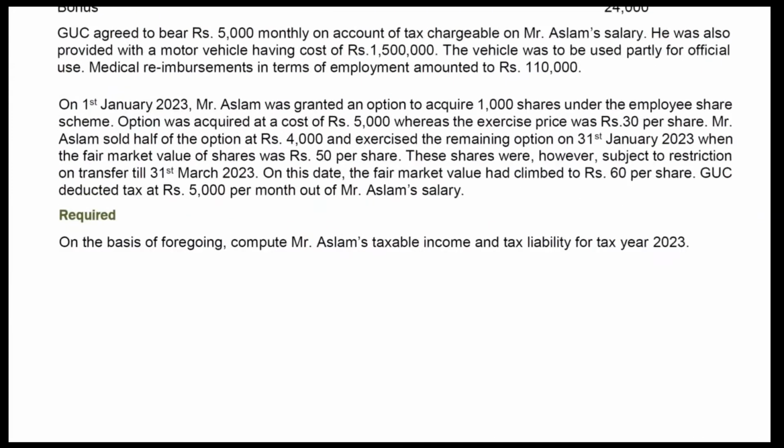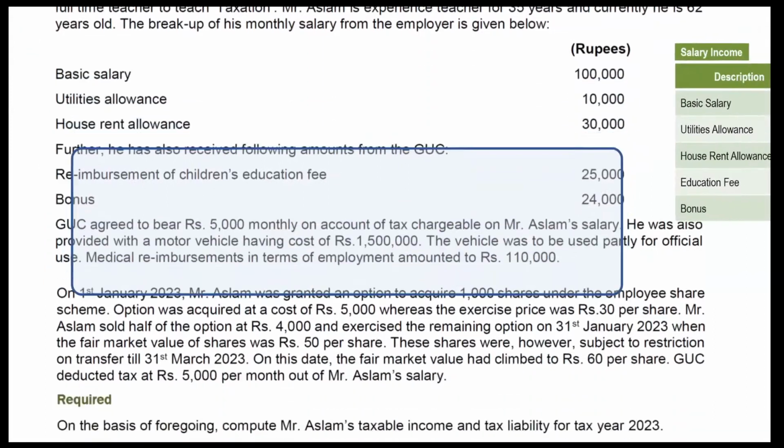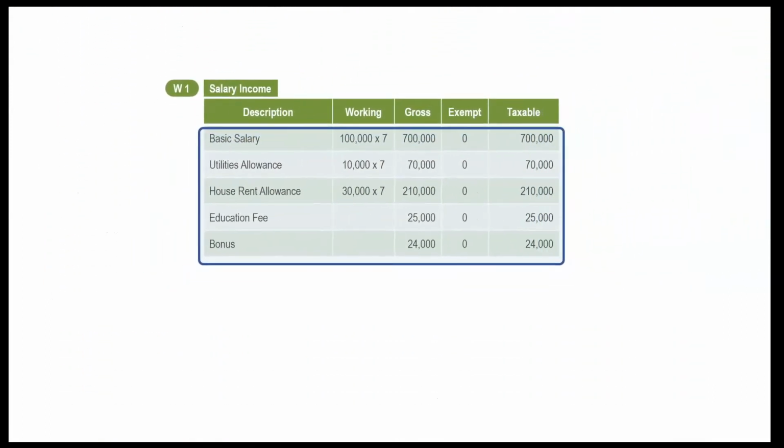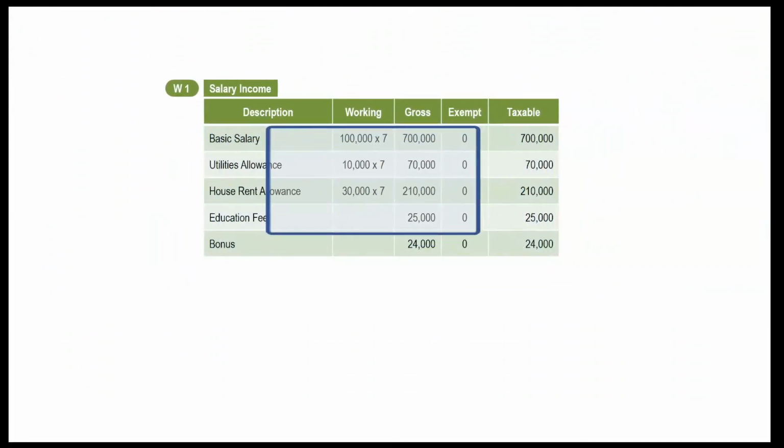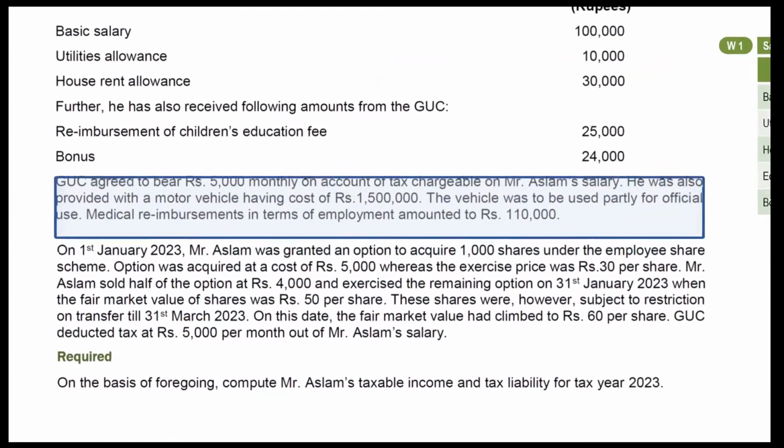First 5 items are all taxable. Nothing in these items is exempt from tax. Mention these amounts in your working. Don't forget to multiply monthly figures with number of months in case of basic salary, utilities allowance, and house rent allowance. Next paragraph is about 3 items.